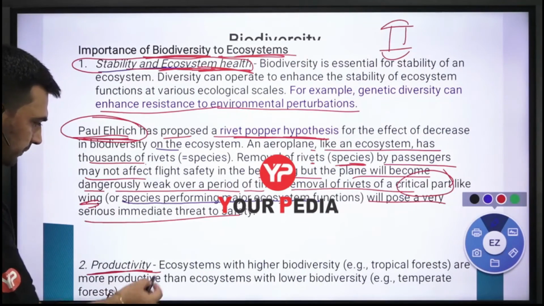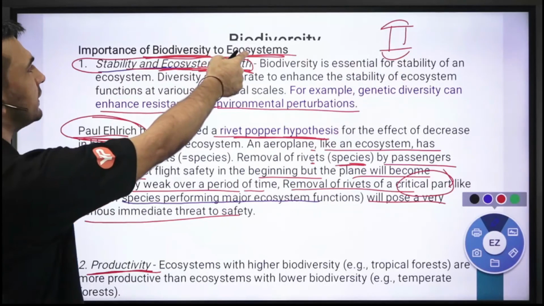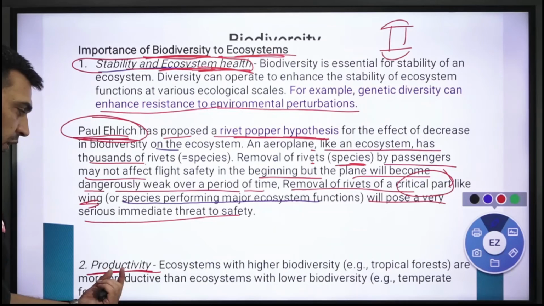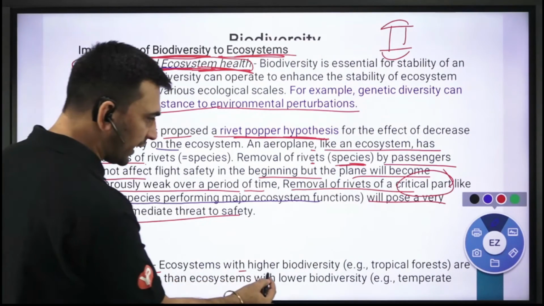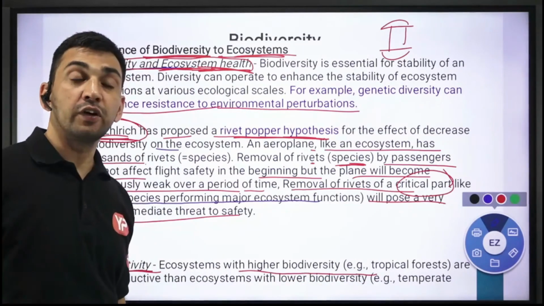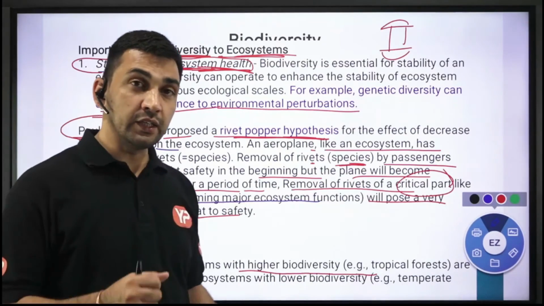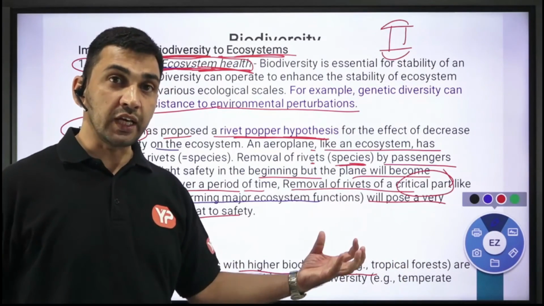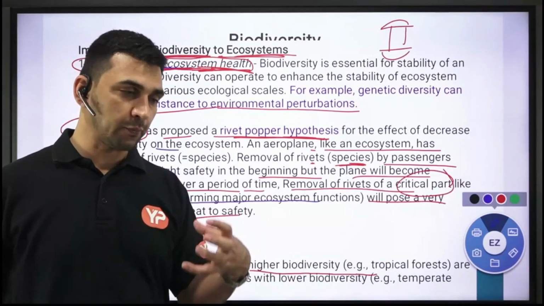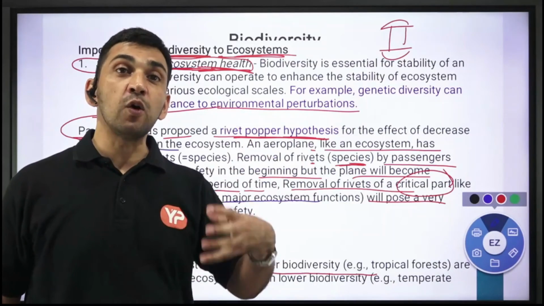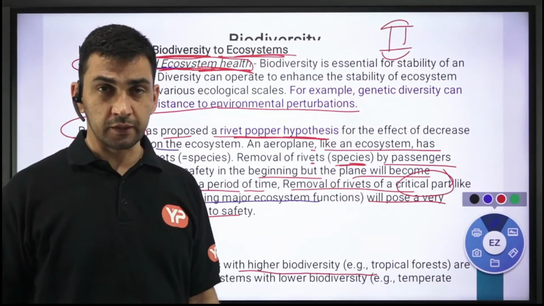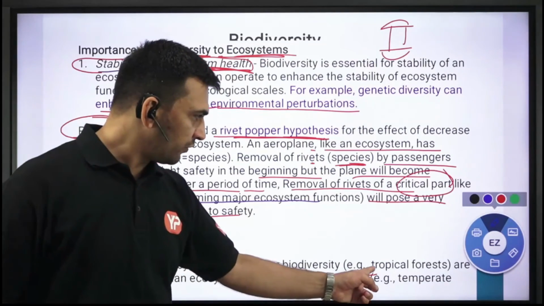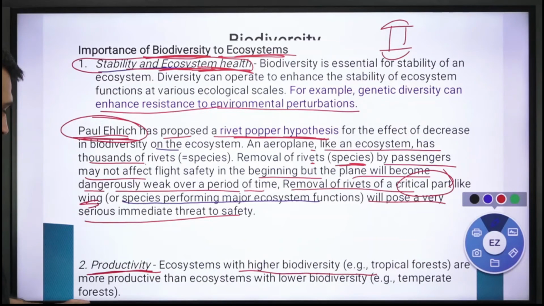Productivity again: if the biodiversity is larger, then how is it going to influence production or productivity in that ecosystem? Ecosystems with higher biodiversity, for example tropical rainforest, in those areas where biodiversity is higher, you are going to have a higher productivity. Higher productivity means larger biomass will be generated in that particular region. So ecosystems with higher biodiversity, for example tropical forests, are more productive.